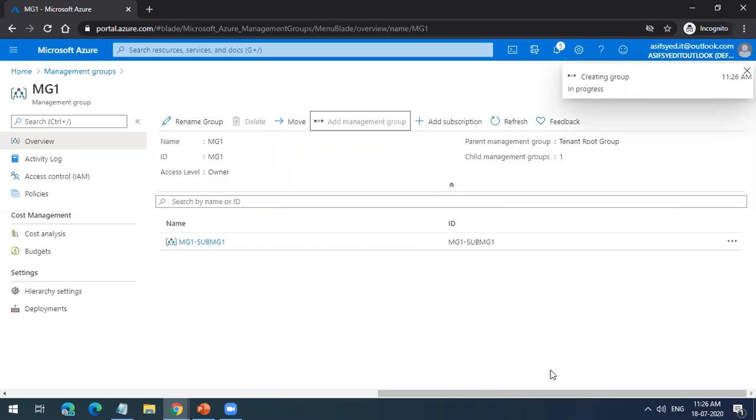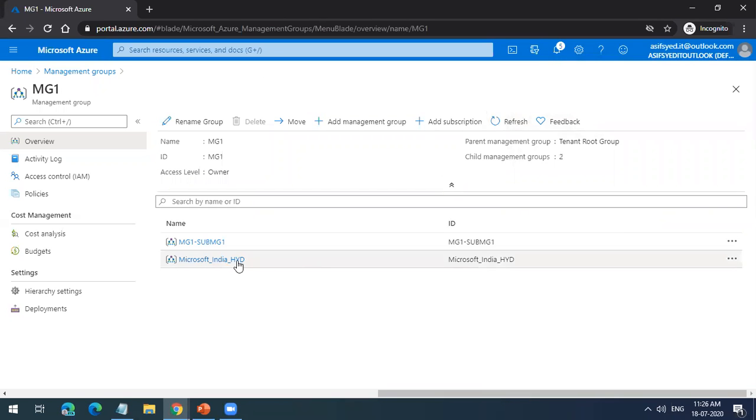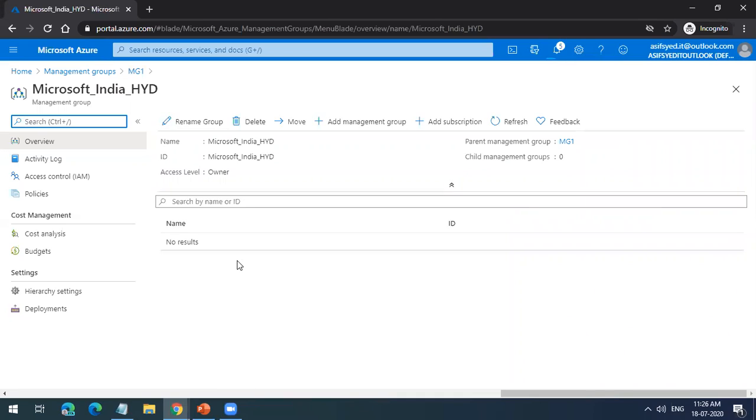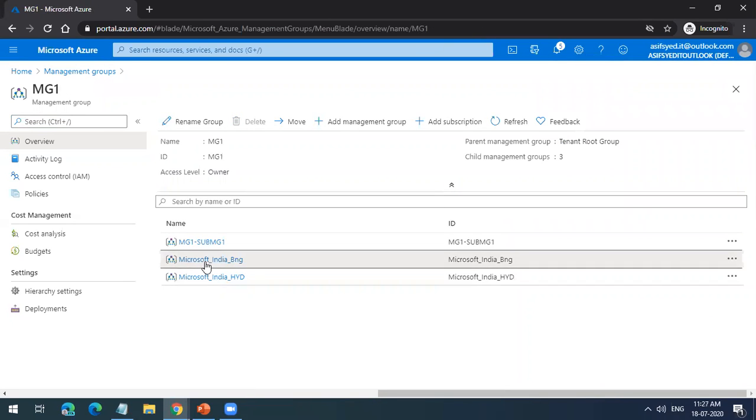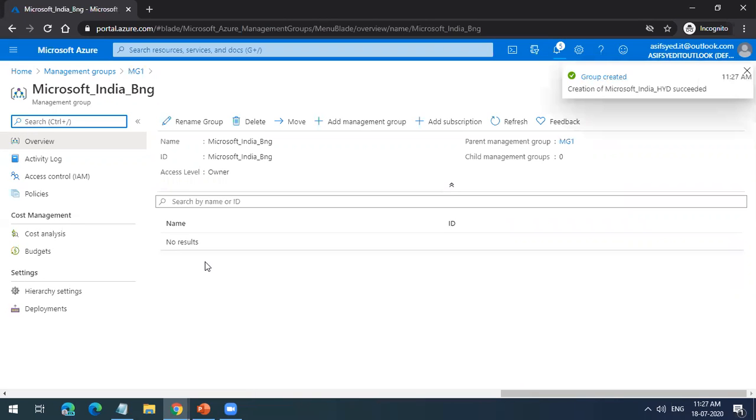Now I buy a subscription for the Hyderabad office, and I keep that subscription inside the Hyderabad management group. I buy another subscription for my Bangalore office, and keep it in the Bangalore management group.